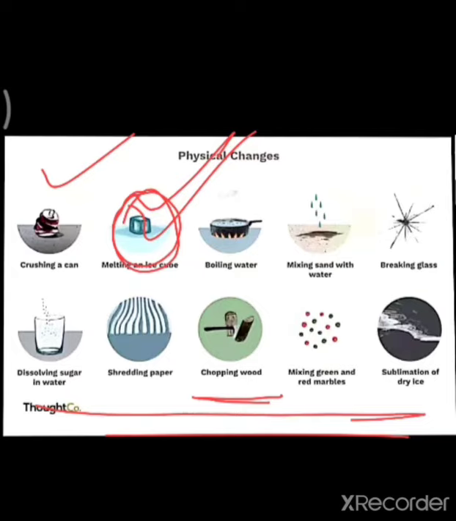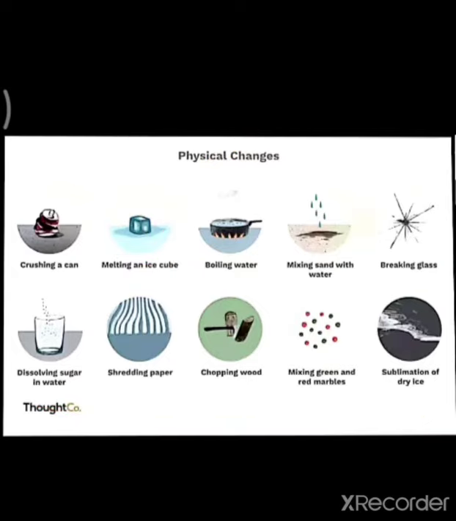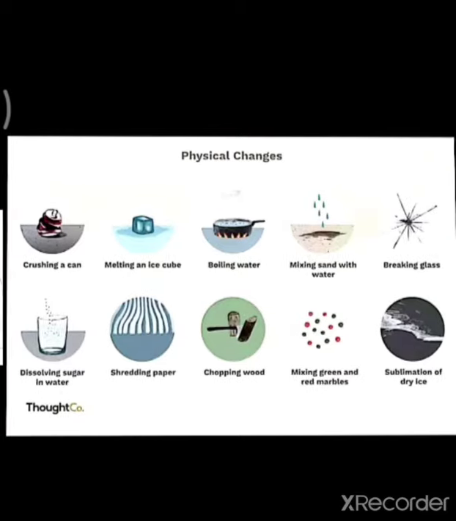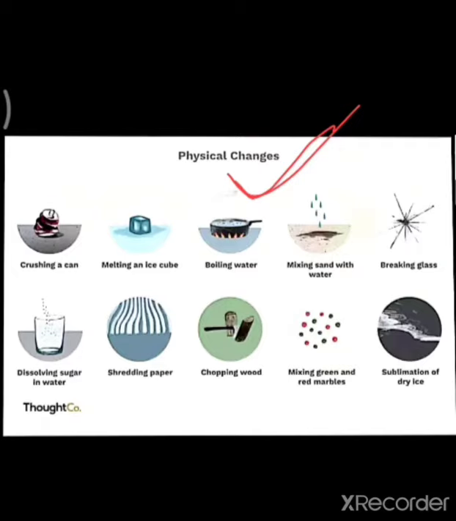Then third character, that is, heat may be given out or absorbed in a physical change. So see here, in case of boiling water, is heat absorbed or given out?